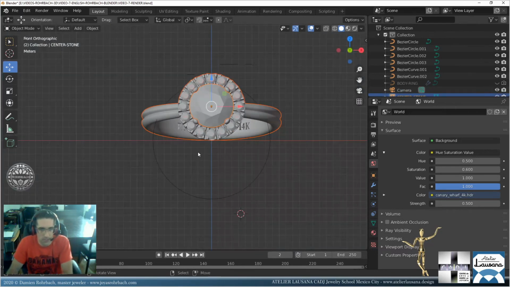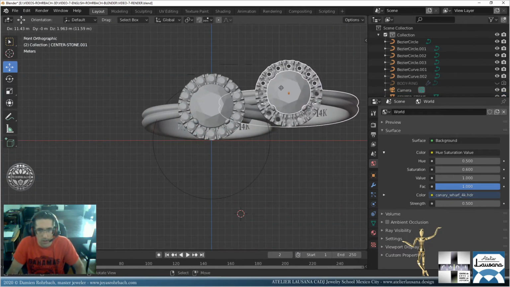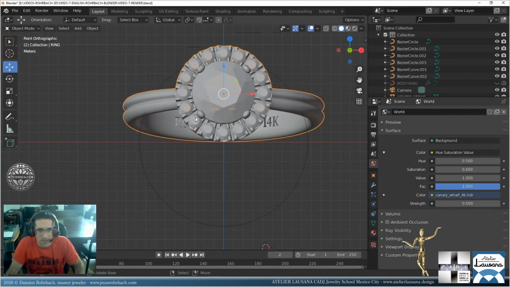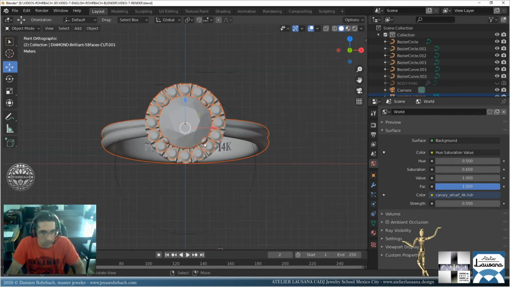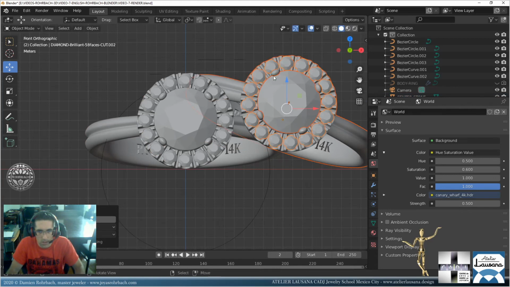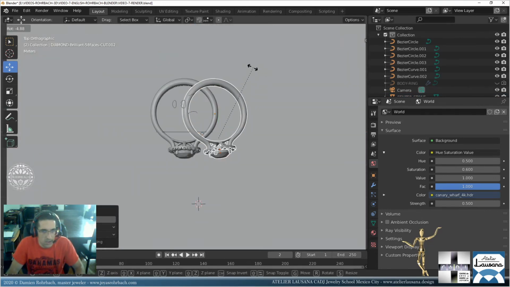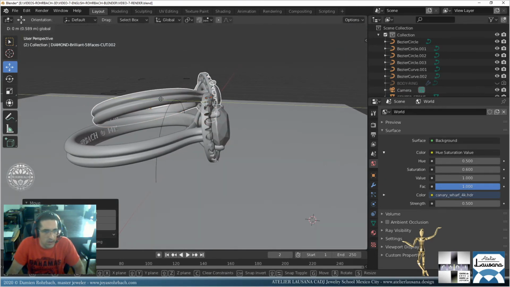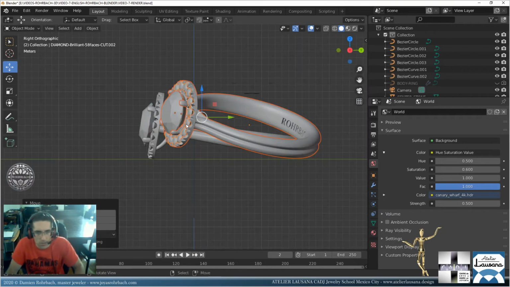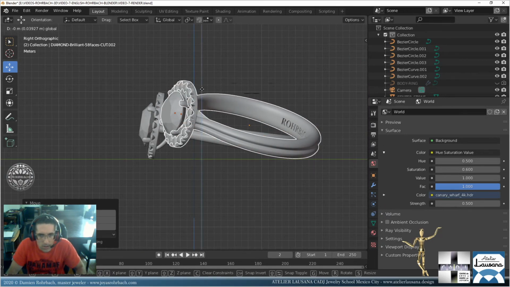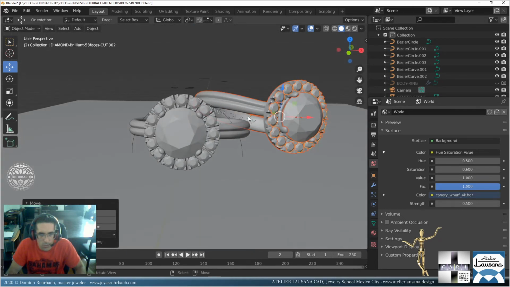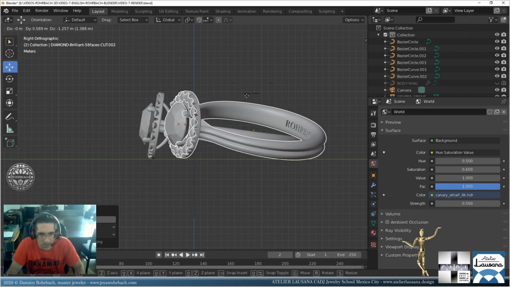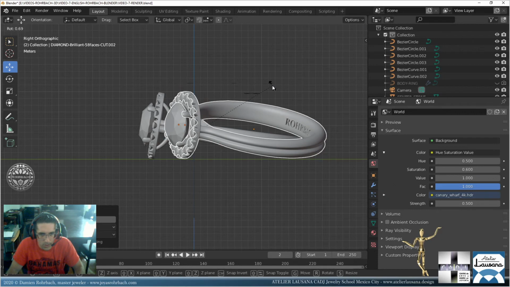This and that. Let's go Shift D. Let's rotate here. You know what? Problem. I didn't select the stones. I don't know why. Shift D, please. Rotate here. And rotate here a bit. Let's come here. Now let's make it hit the ring somewhere there and hit the floor if you can do that. Technically it wouldn't balance like that, so I need to rotate this a bit more like there, and hit the floor.